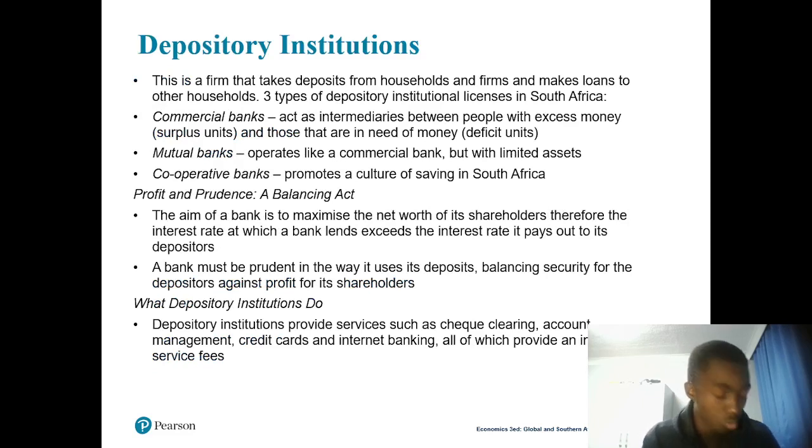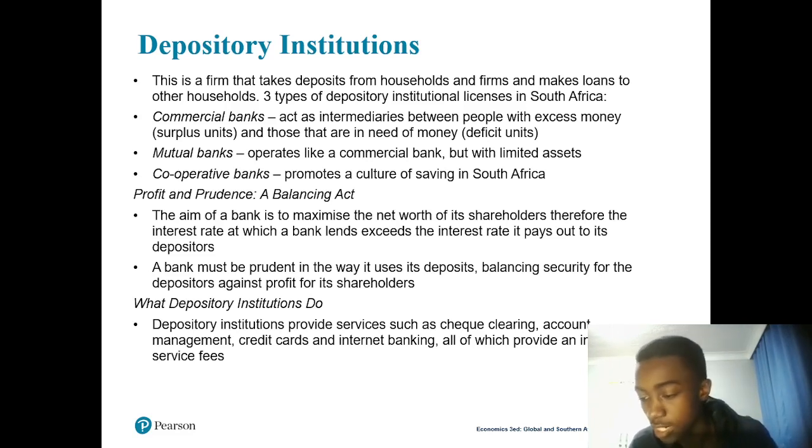So when we go to unit number 2, we're going to be talking about depository institutions. What are depository institutions? They are institutions that accept deposits from individuals and firms. It's so easy. We're talking about banks, right? Capitec Bank, Nedbank, Standard Bank. Those are depository institutions. They accept your deposit. You can go to Capitec and say, okay, now I want to deposit this amount of money, and just go and deposit. So we call those institutions depository institutions, right? So you have to know the depository institutions.